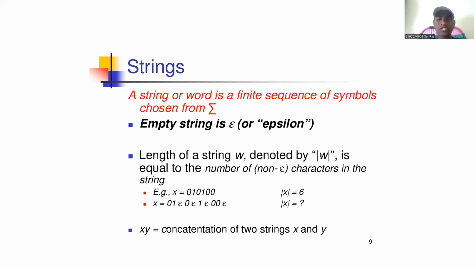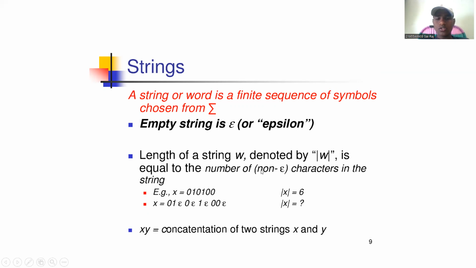What is a string? A string is a finite sequence of symbols chosen from an alphabet. The empty string is epsilon, meaning there is no symbol. The length of a string w is denoted by mod w.